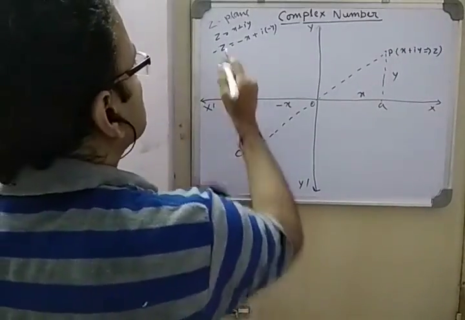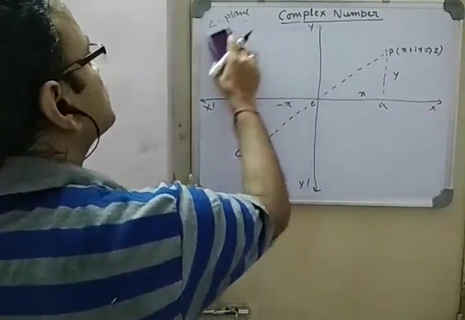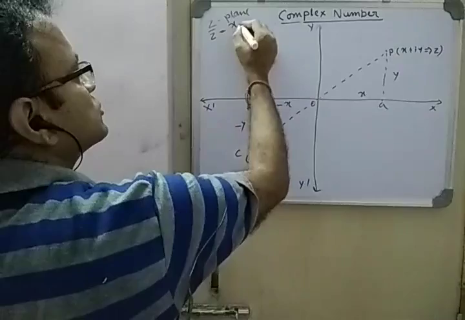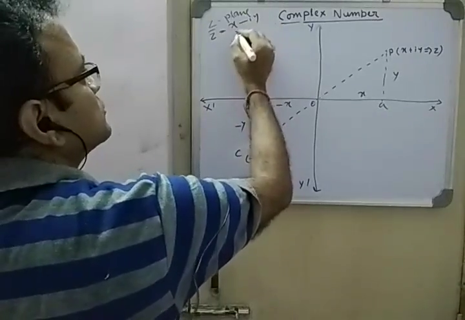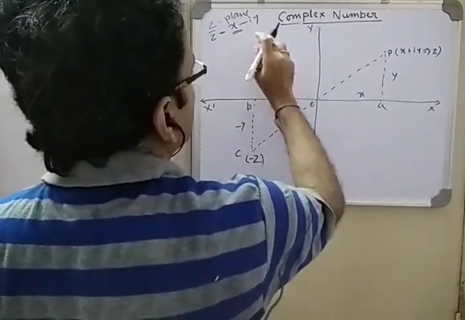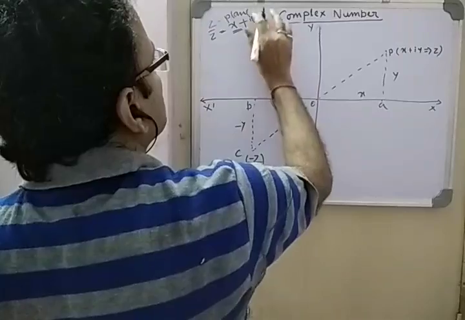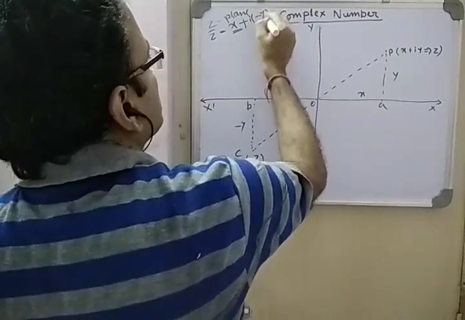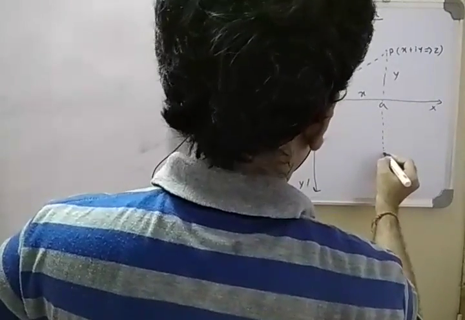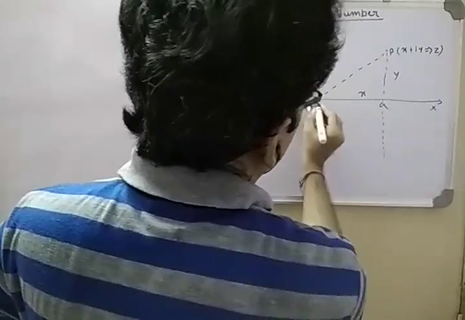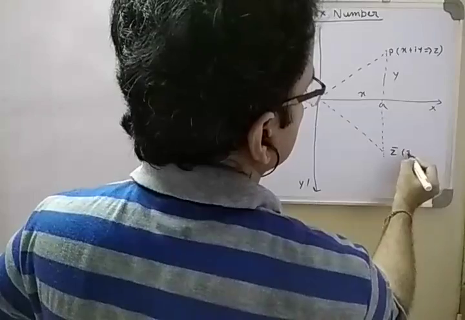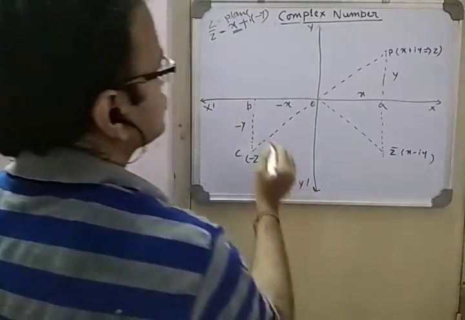So how about z bar? What is z bar? z is x plus iy, z bar is the conjugate, that means it becomes x minus iy. So x on the positive side and plus i into minus y, so y unit downwards. So this will become z bar, that means x minus iy.